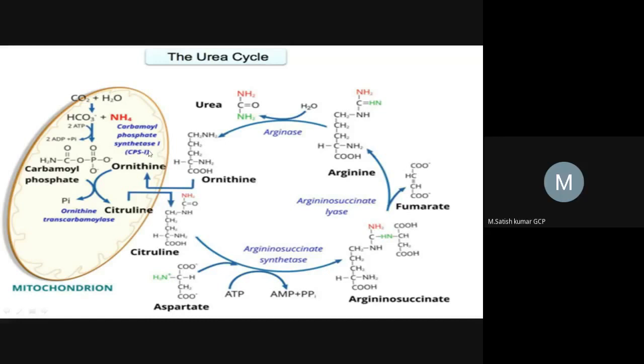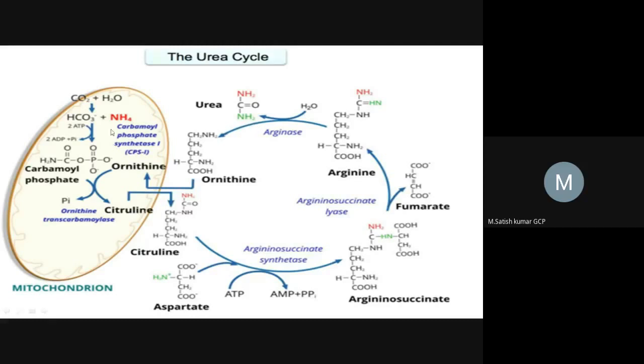It gets activated by an allosteric substance, that is N-acetyl glutamate, right? That's why carbamoyl phosphate synthetase 1 is called an allosteric enzyme. So this is the key regulatory enzyme which regulates the formation of urea, right?